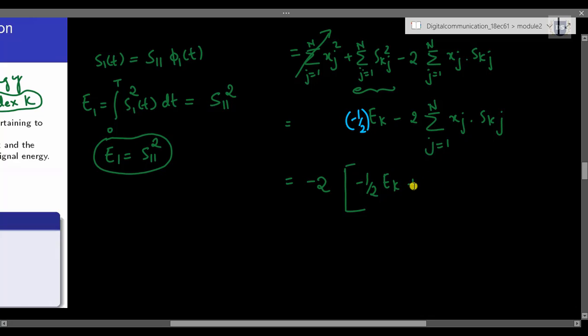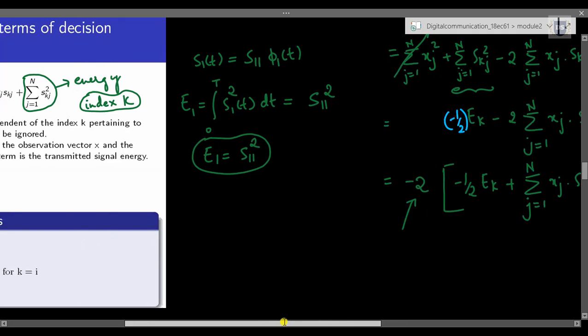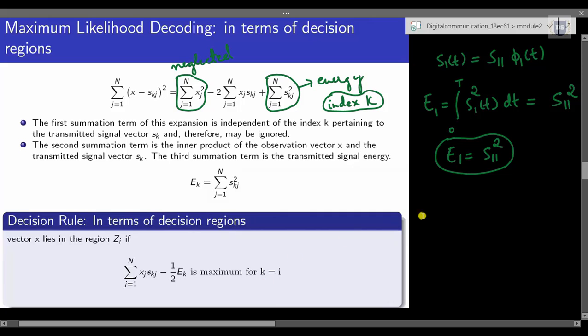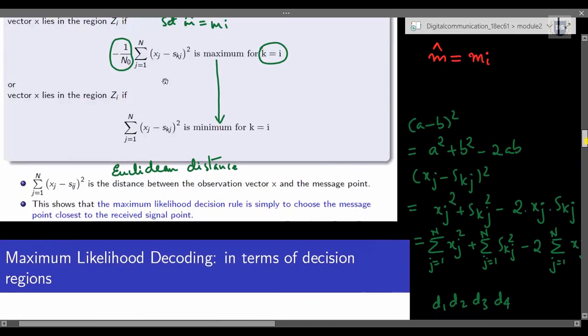times Ek plus summation j starting from 1 to n xj into skj. And because we are having a negative sign outside, here again we will change our statement of decision rule.